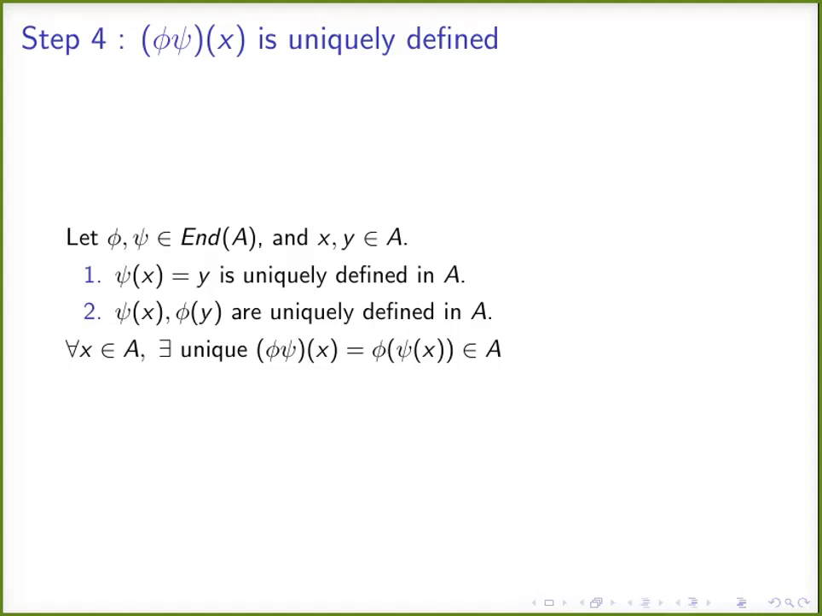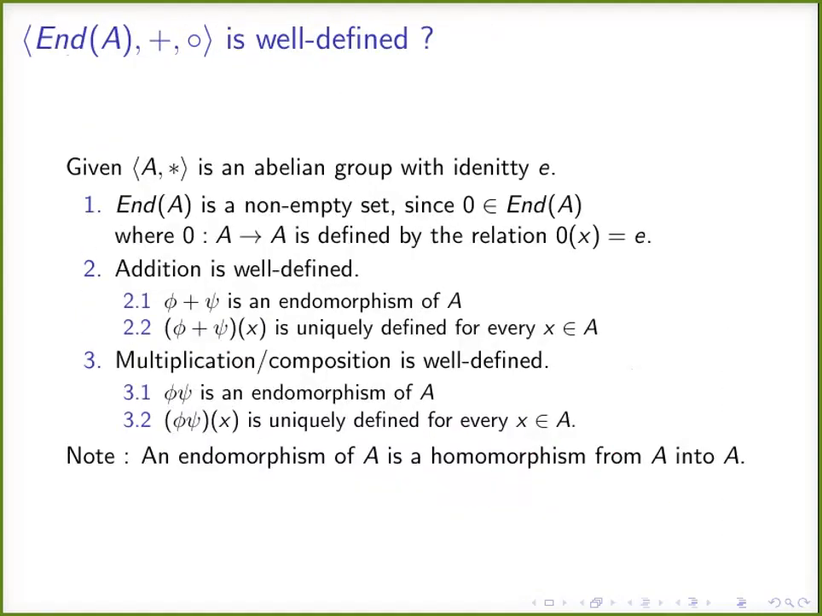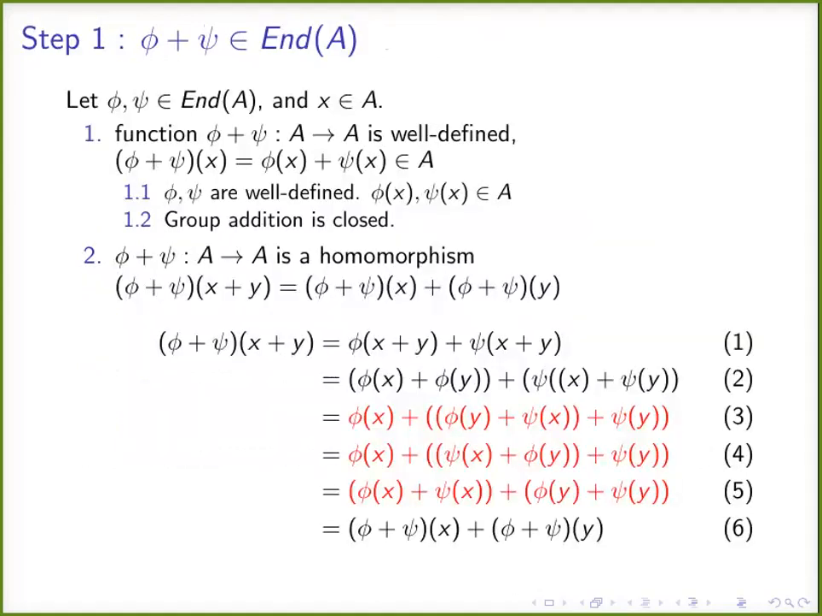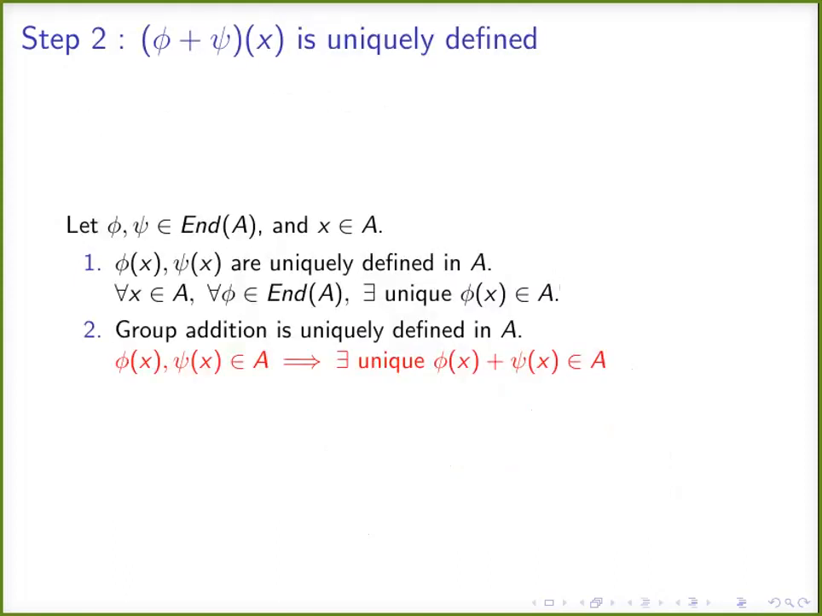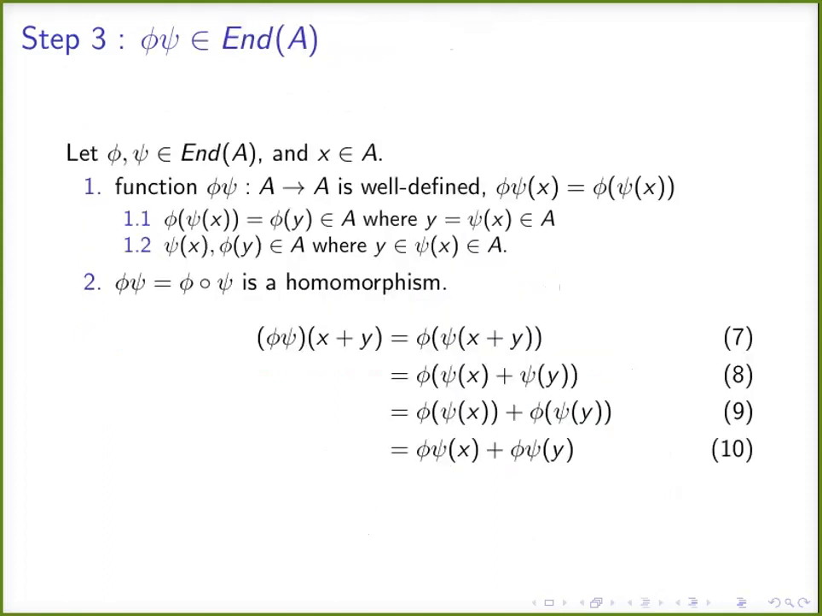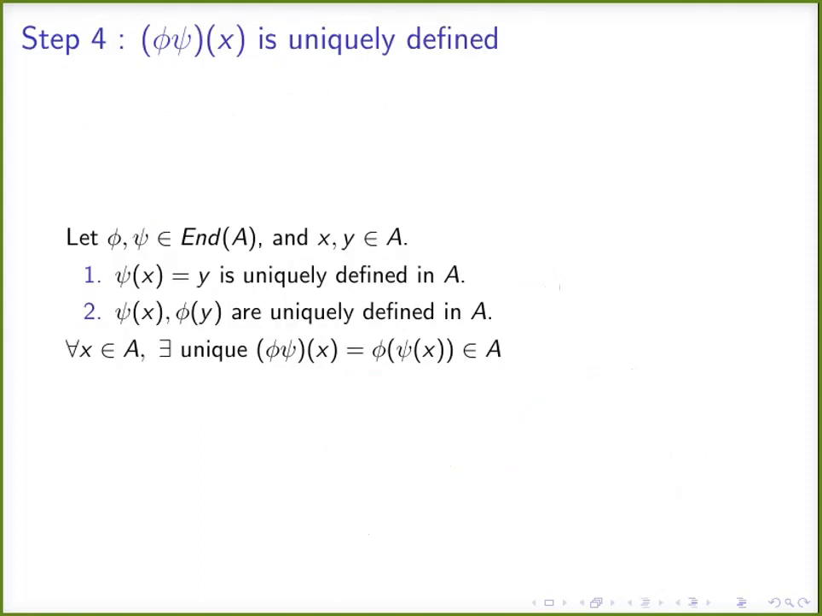So these are the 4 steps to prove that the set of all endomorphisms together with function addition and function composition is a well-defined algebraic structure. And we have seen that in step 1, we have used the axioms of the group in step 1.2, and then in steps 3, 7, and 5. And here we have used it in step 2. And in this, we have used the property of the group. And here we are not using the property of the group.